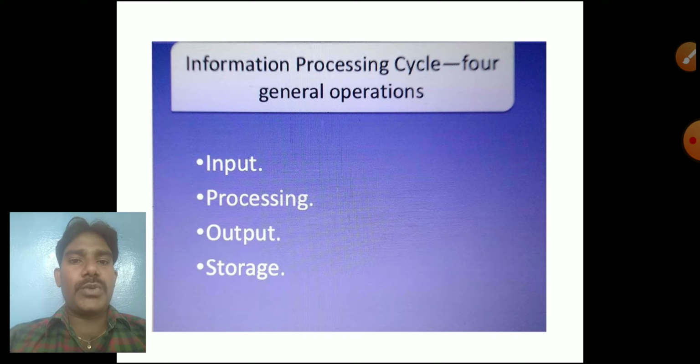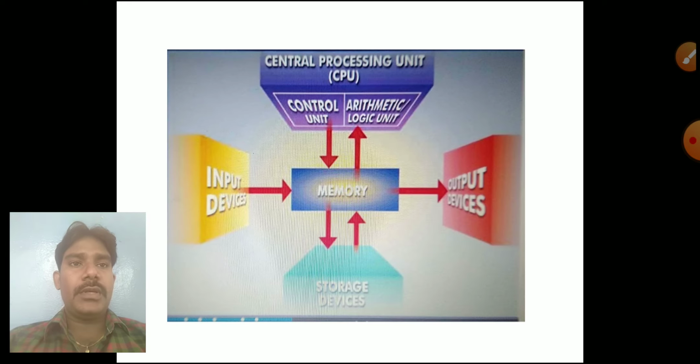So what is output? After finishing our work, we save our file and store it in memory. It is displayed on the monitor itself, and then we take a printout. That is called output. Storage means memory only. Whatever we type or paint, everything is stored in a memory in the computer itself. Next, the central processing unit, CPU.